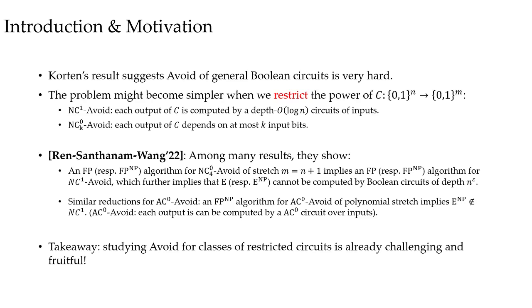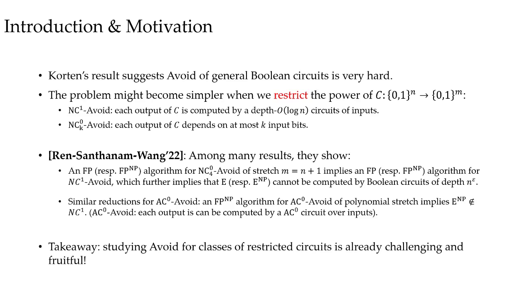The recent work by Ren, Santhanam, and Wang surprisingly shows that a deterministic algorithm for NC0_4 avoid would imply surprisingly strong circuit lower bounds. Specifically, they show that a deterministic algorithm for NC0_4 avoid of stretch n+1 implies an algorithm for NC1 avoid, which further implies that there is an exponential time computable function that does not have a Boolean circuit of sub-polynomial depth.